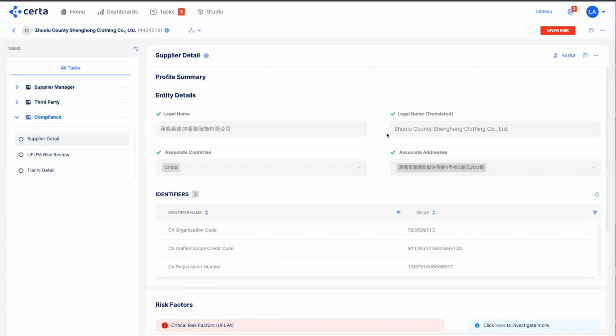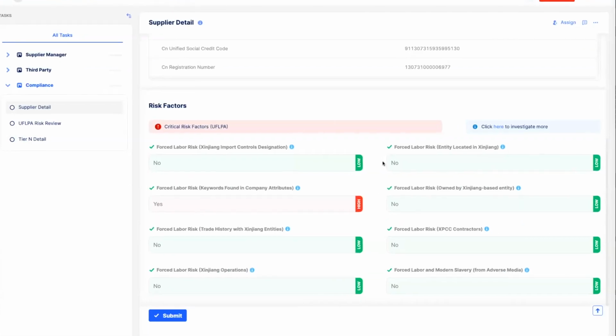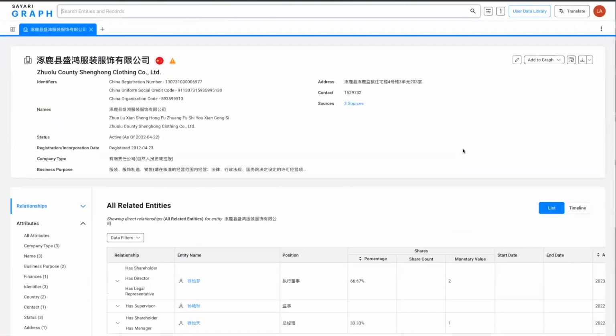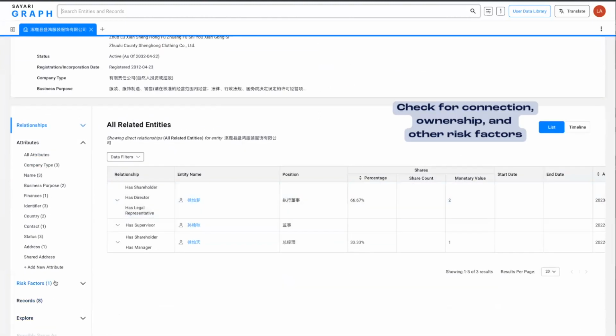In this view, we have integrated with our partner certa.ai for business details, as well as their critical risk factors related to UFLPA compliance. So you could see here there's several types that indicate whether there's forced labor risk, modern slavery risk, where they're located or based or owned in the Xinjiang region in China. If you'd like to dig deeper, you can also click here to look at the direct profile link in the certa.ai graph user interface. This provides more in-depth analysis on their connections, their ownership, and other types of risk factors.